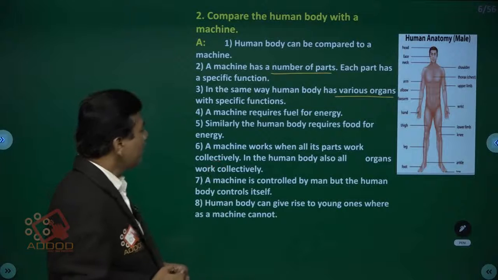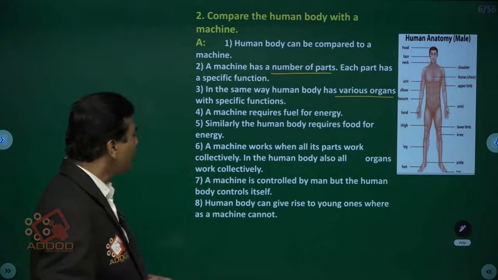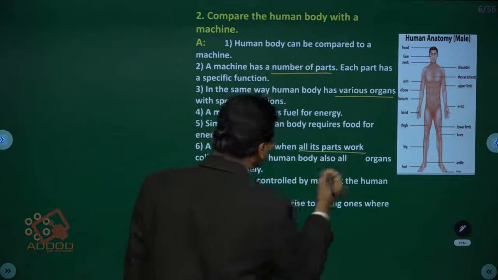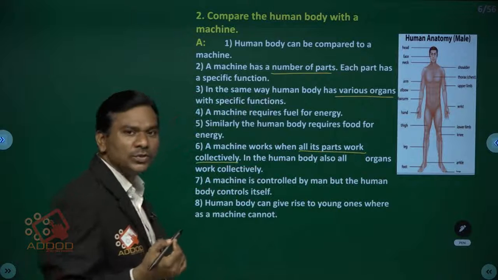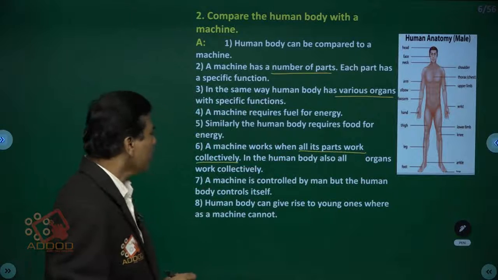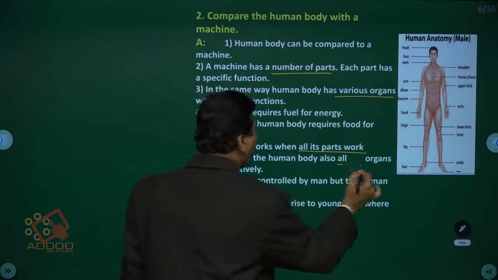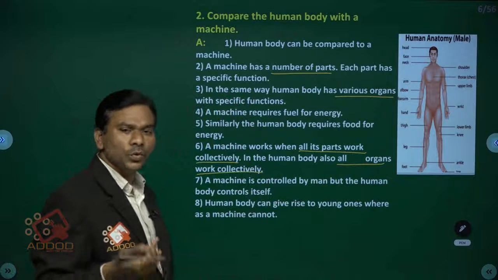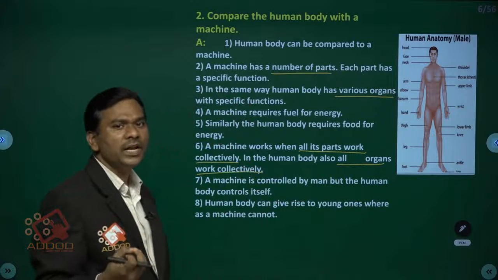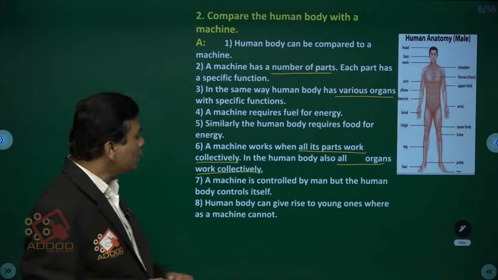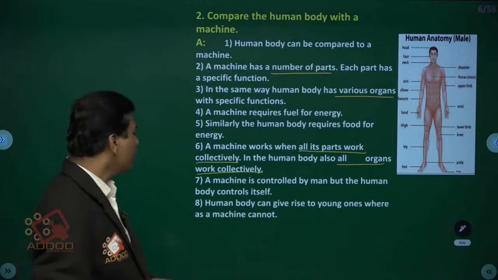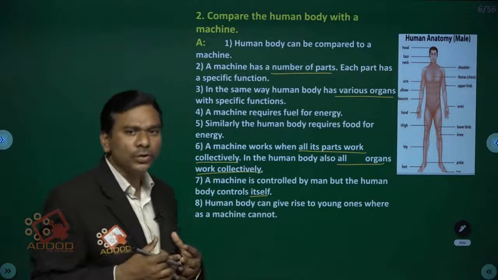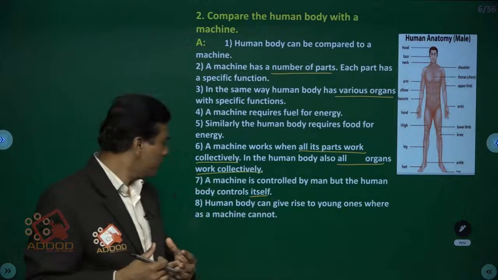Okay, children, next one. A machine works when all its parts work collectively. See, children, a machine works when all its parts work collectively. Then only the machine is going to work. And at the same time, in the human body also, all organs work collectively. Then only the person is able to do the different kinds of functions and works in their life. A machine is controlled by man, but the human body controls itself. Because, children, various parts are present, and those parts are going to control themselves.